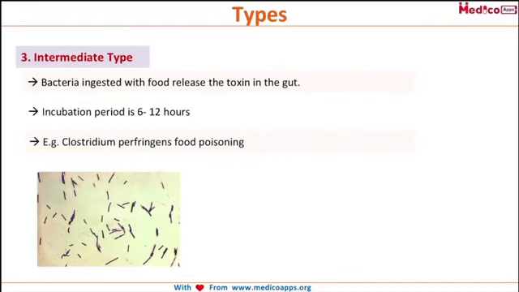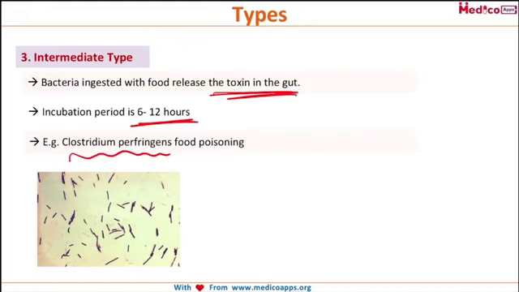And the third type is the intermediate type of food poisoning, where the bacteria are ingested with the food and then the bacteria release the toxins in the gut. Here the incubation period is 6 to 12 hours, and the example is Clostridium perfringens food poisoning.